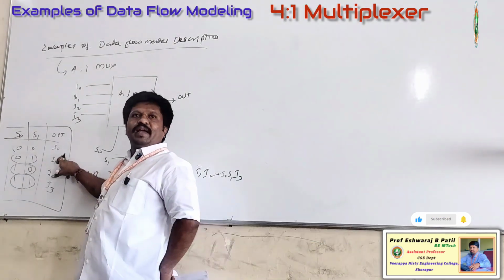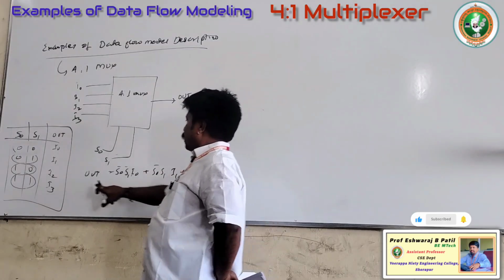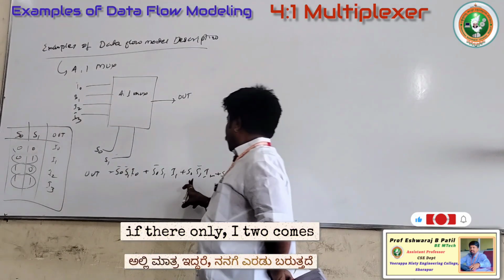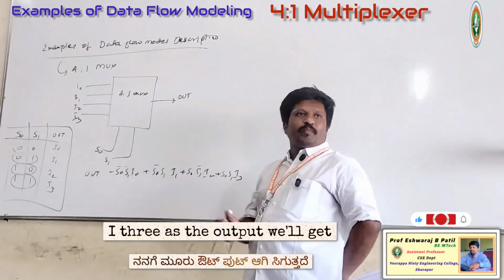If the combination is 0 0, then I0 will come; if 0 1, then I1 will come; if 1 0, then I2 will come, and if 1 1, then I3 will be the output.